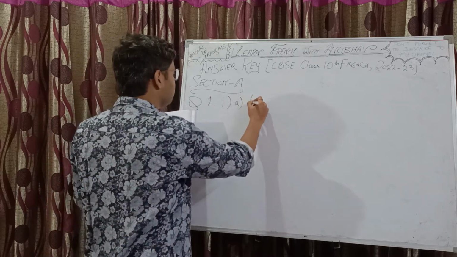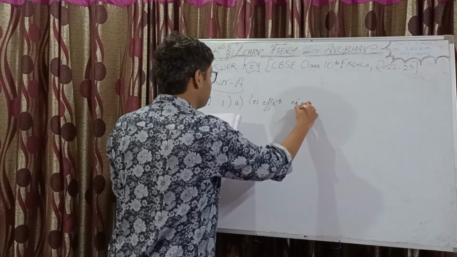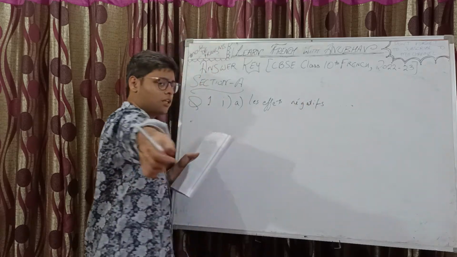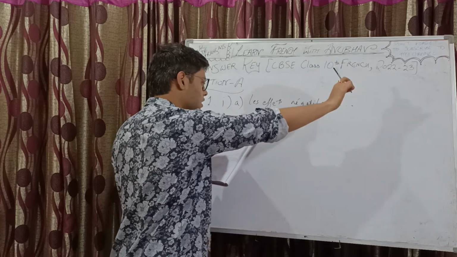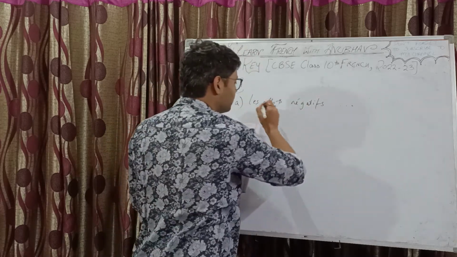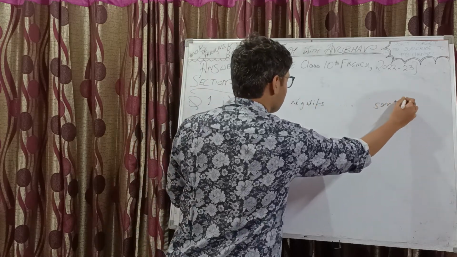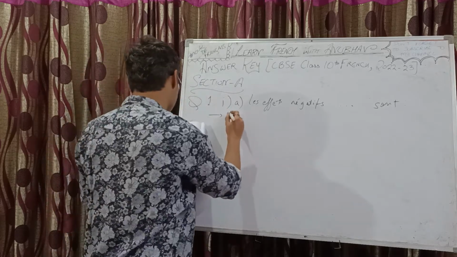So first write this heading, a small heading, les effets négatifs. I'm not writing the full thing, you have to write the full thing. Les effets négatifs des médias sur les adolescents sont, colon. Les effets négatifs des médias sur les adolescents are. Now, you can write point-wise, you can write 2 points.